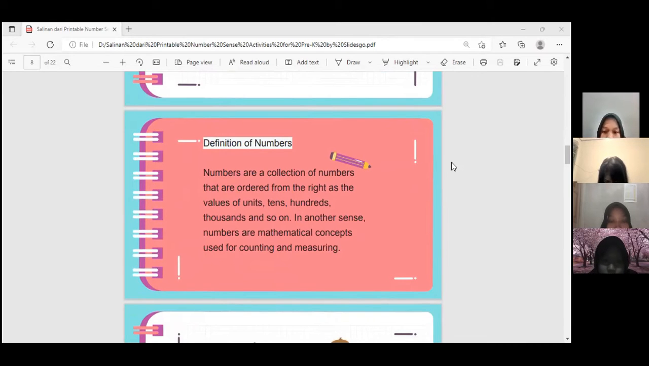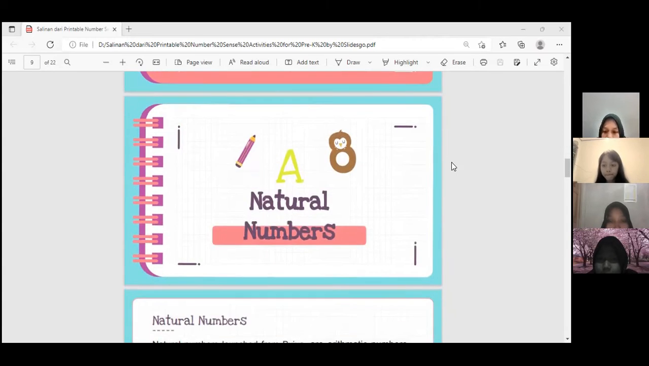In another sense, numbers are mathematical concepts used for counting and measuring. The concept of numbers has been expanded over the years and includes zero, negative numbers, rational numbers, irrational numbers, and complex numbers. Next, natural numbers.